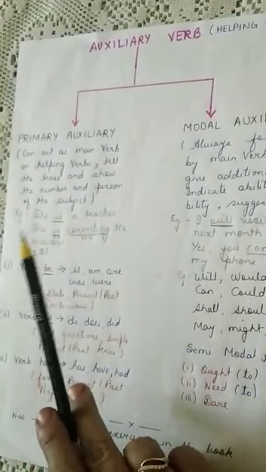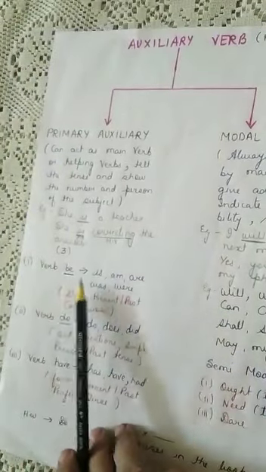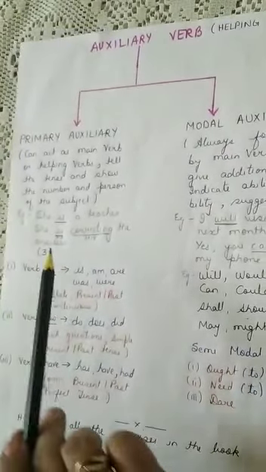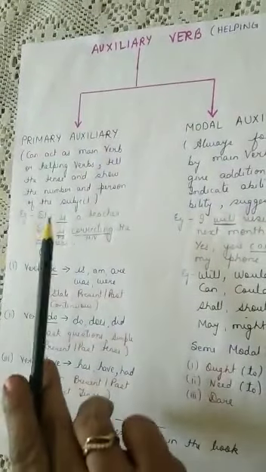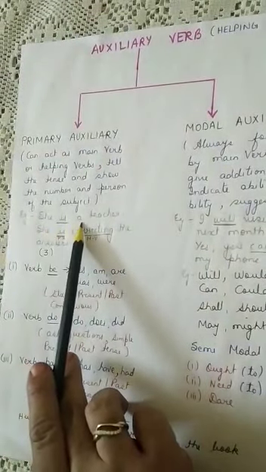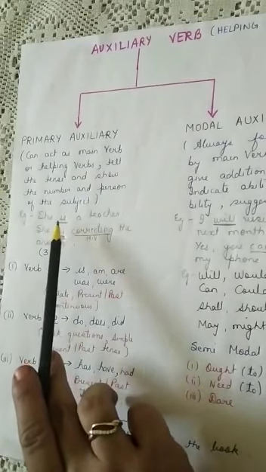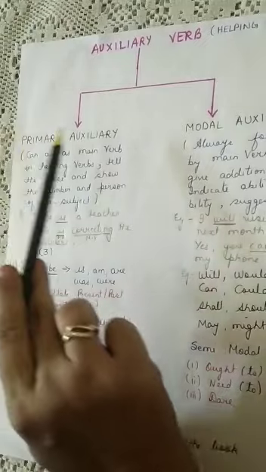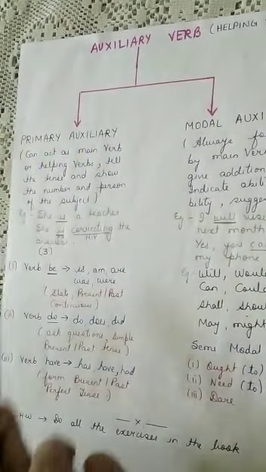It tells whether the subject is singular or plural. She is a teacher. Here is is a primary auxiliary, but because there is no other verb, is is acting as the main verb. That is why I told you that a primary auxiliary can also act as the main verb.